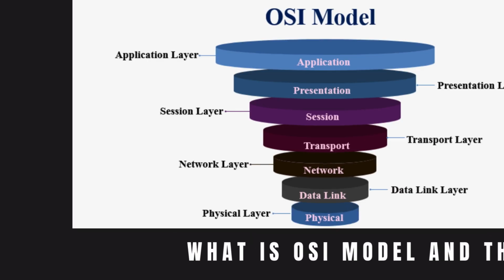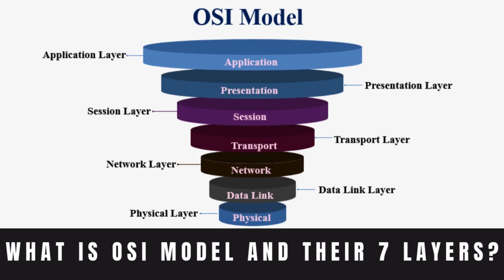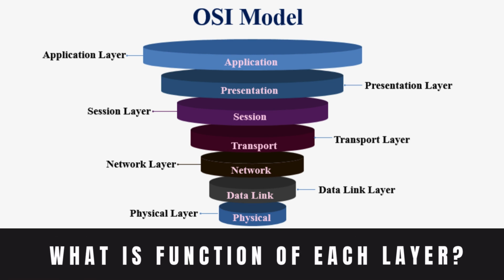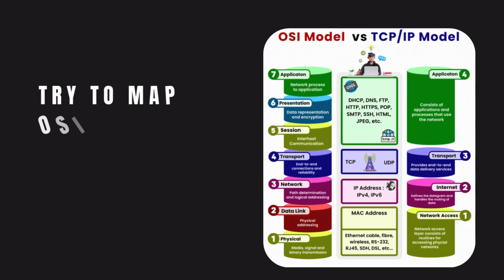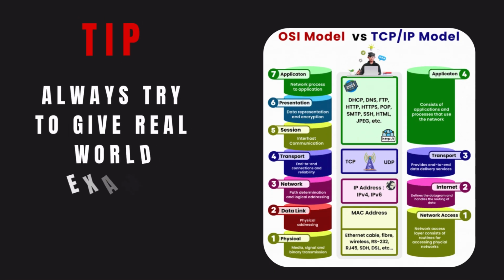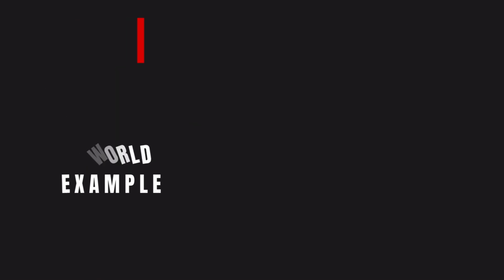First, what is the OSI model? And the 7 layers of the OSI model. How does data flow through each layer? What is the function of each layer? Try to map the OSI and TCP/IP models. Tip: try to give a real-world example. For example, sending a WhatsApp message.